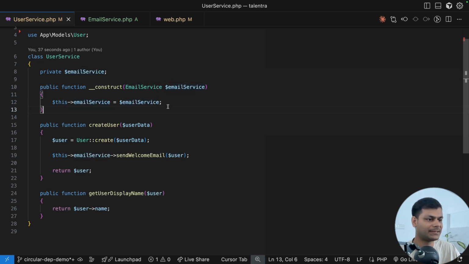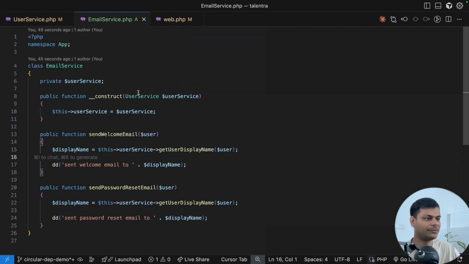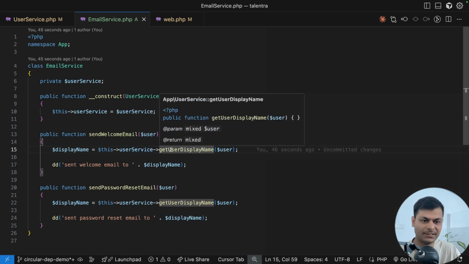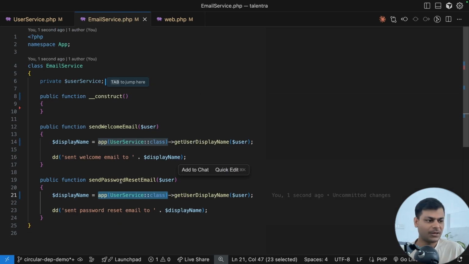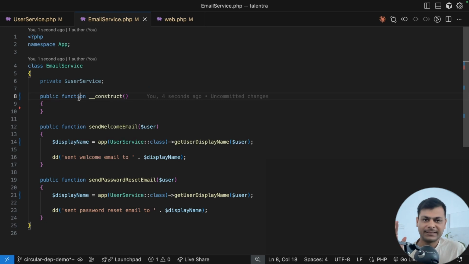So that makes sense, right? Here, why do we need user service? Just to get the display name. It can be any other normal helper function. No need to call a service, no need to put this in a service class or any classes. Alright, this is how we solve circular dependencies. Make your classes such that they are doing absolutely isolated work. Single responsibility. Remember.